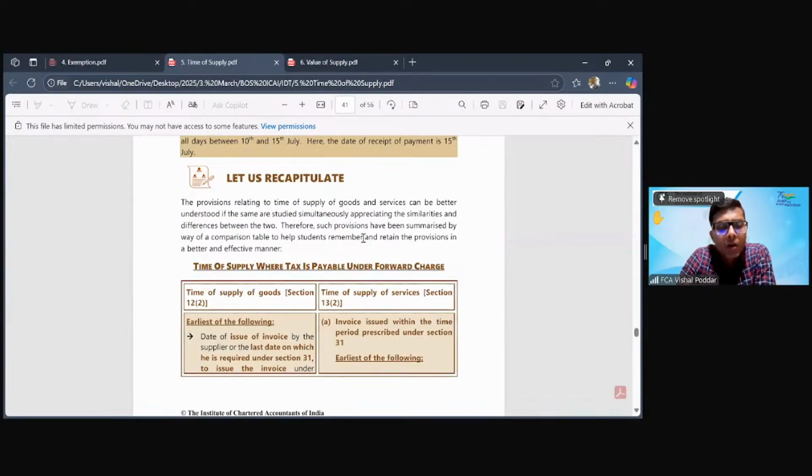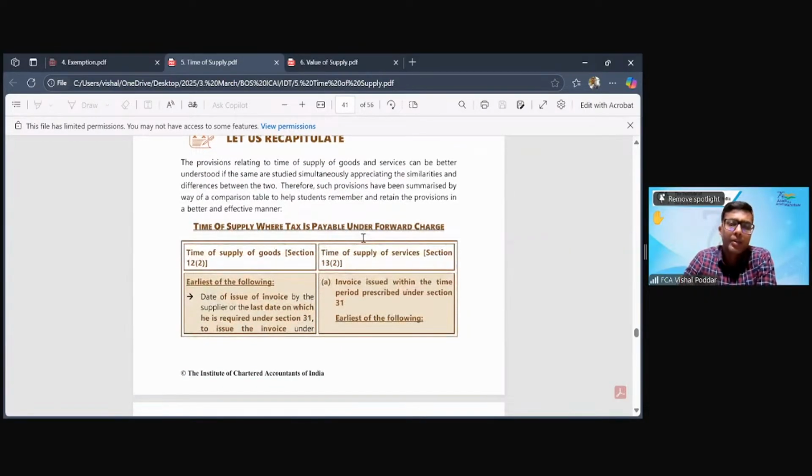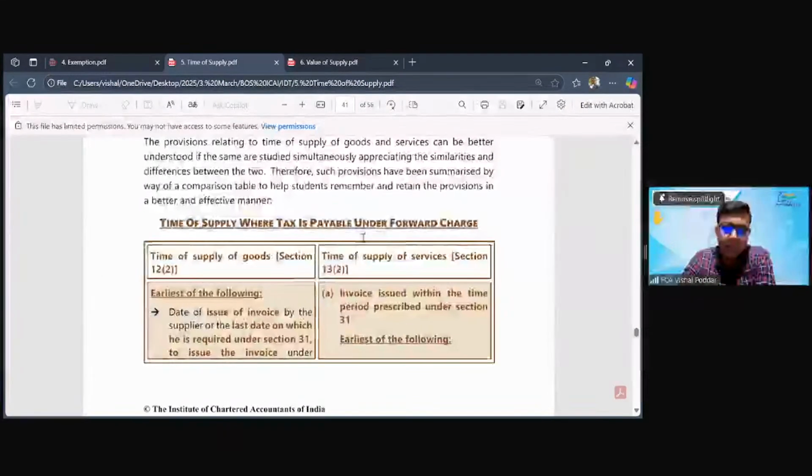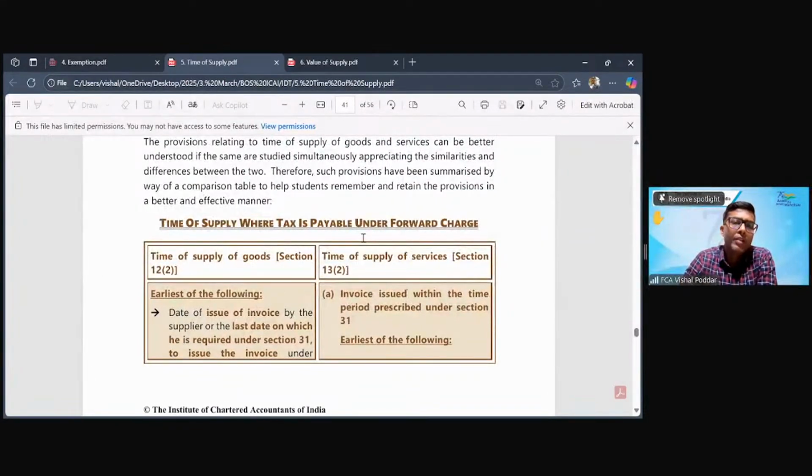Now, this according to me is quite a simple topic. It is time of supply, which is provided in section 12 and 13 of the CGST SGST Act. Firstly, students, let us understand what is time of supply. Time of supply is the date on which the law presumes that your liability triggers. Let me put it in different words.